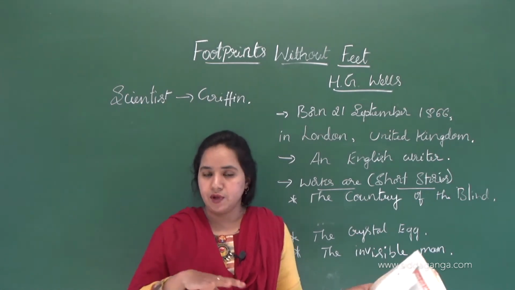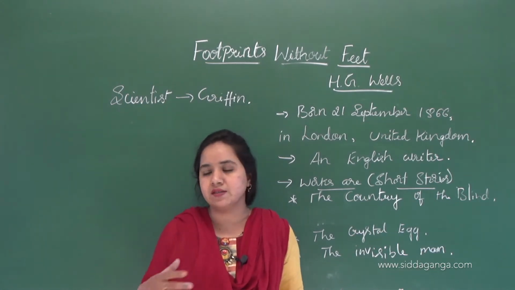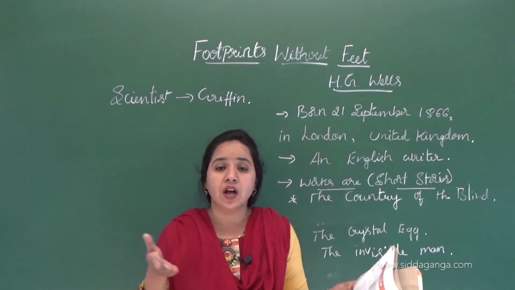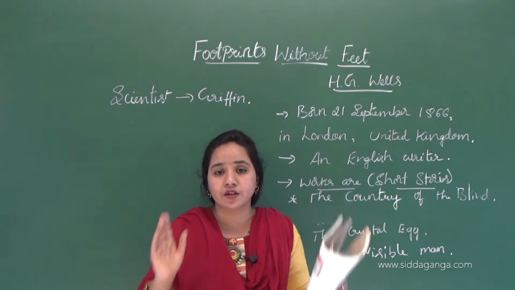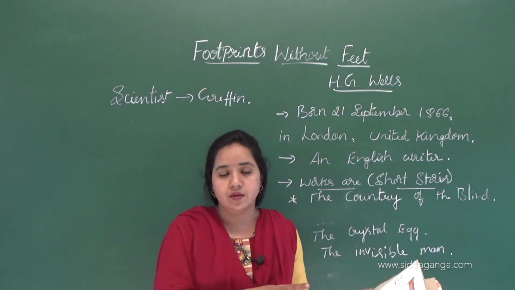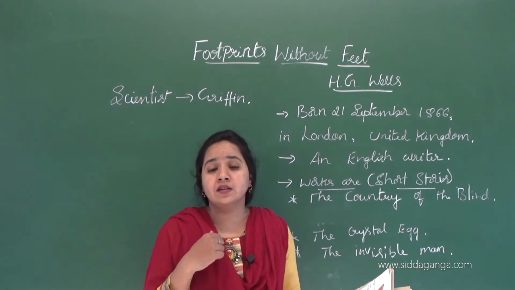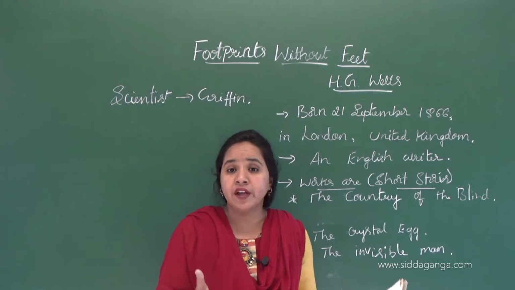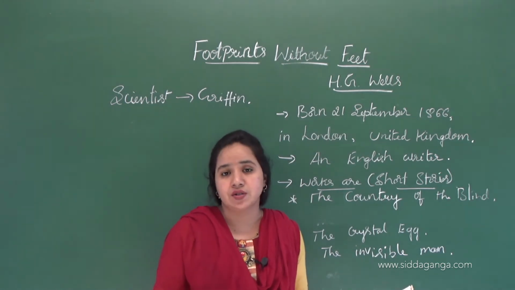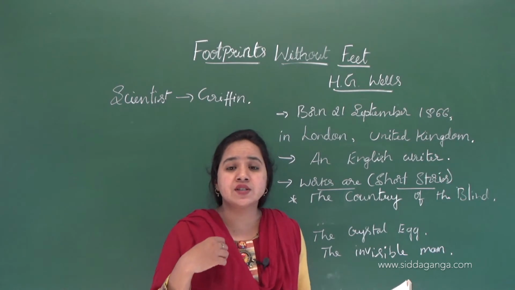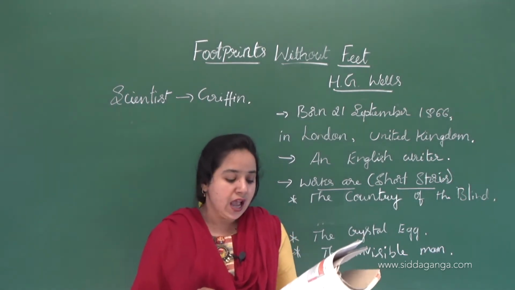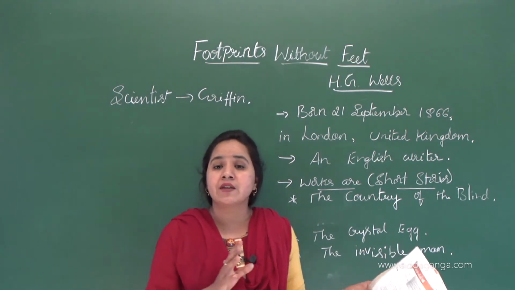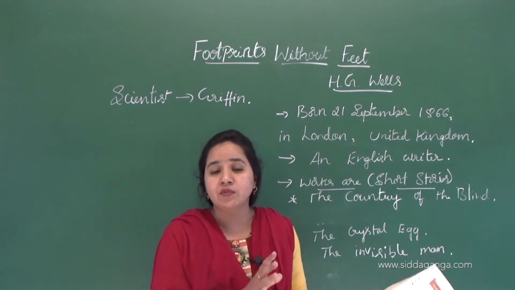Because he was thrown out, it means the landlord had not allowed Griffin to stay in the house. So he wanted revenge on this landlord. He set fire to the landlord's house, and he wanted to escape from the scene of the crime he had committed.